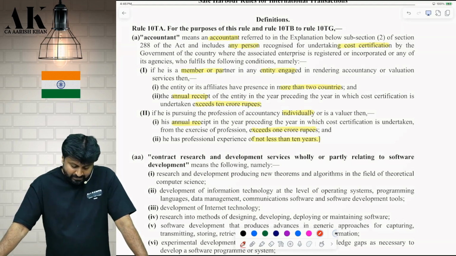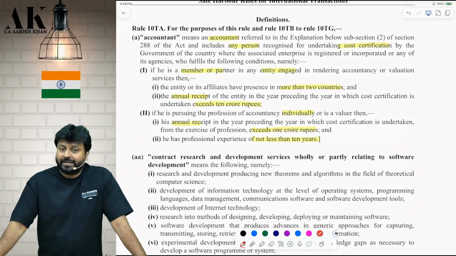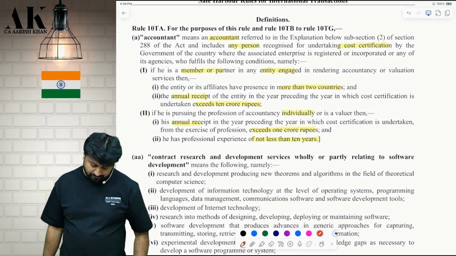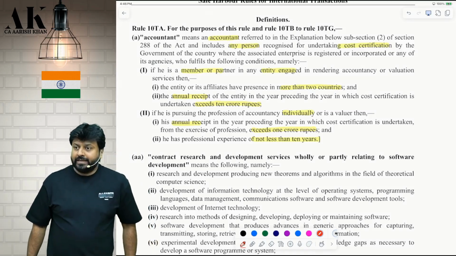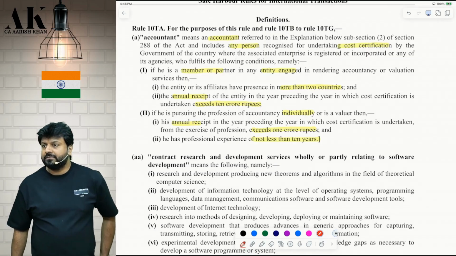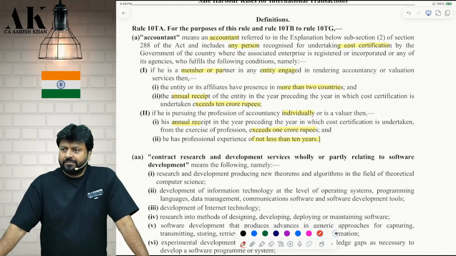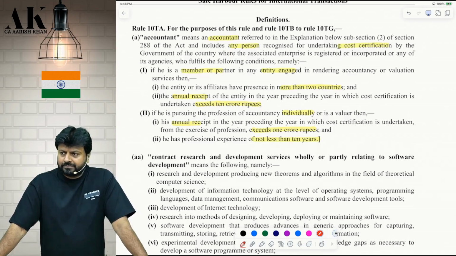If the person is practicing individually, yes, then check, the limits are lesser. Then his annual receipt should exceed how much? And he should have an experience of at least how many years? 10 years. Okay. Only such accountant certification we will consider.